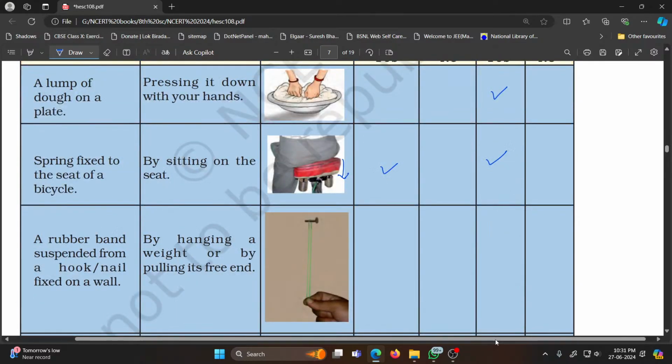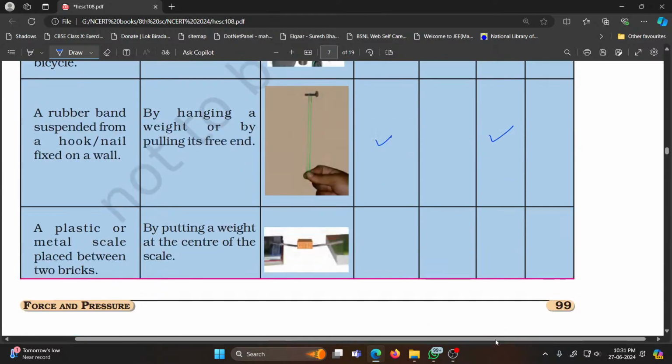A rubber band suspended from a hook or nail fixed on a wall. By hanging a weight, by pulling its free end, you change its shape, also you bring it down. A plastic or metal scale placed between two bricks. By putting the weight at the center of the scale, the scale is bent, so there is change of shape in the scale and there is motion of the scale in the downward direction.